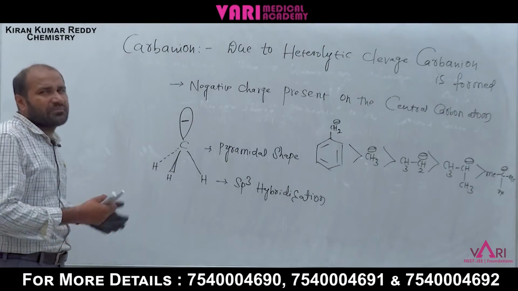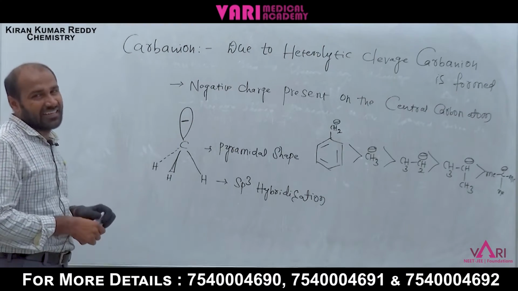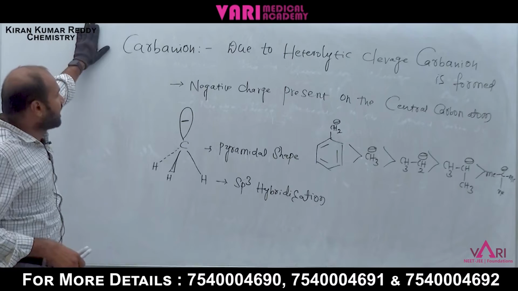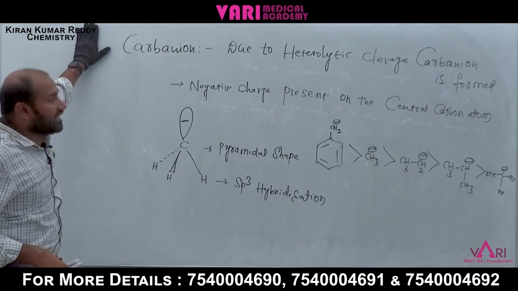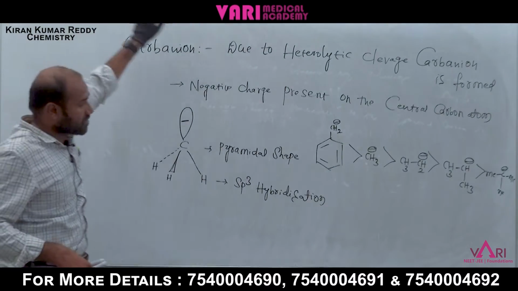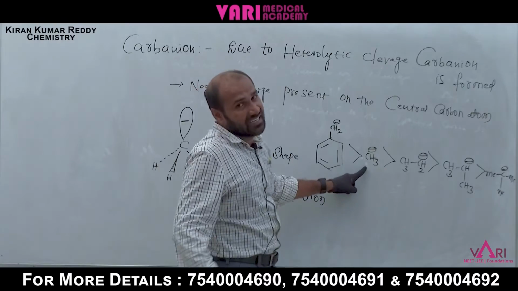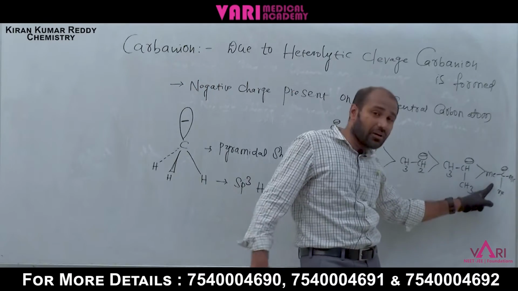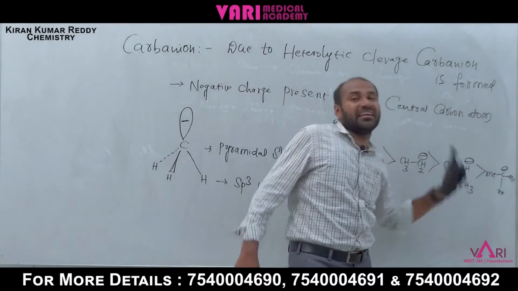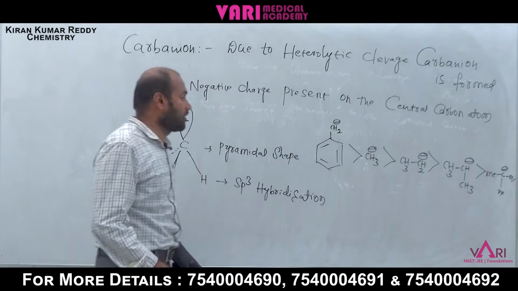This is also one of the intermediates in organic chemistry: carbocation, carbanion, free radical. Which one is the more stable? Methyl carbanion. Which one is the least stable? Tertiary carbanion. That is the least stable.